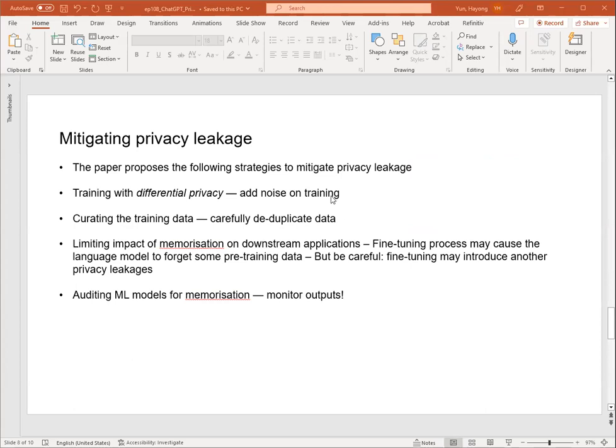So how do we mitigate it? There are a couple of things that were proposed, but not quite perfect. One of them is differential privacy, which adds noise in the training data. But by doing so, you lose accuracy on the training data set. So there is a serious compromise to be considered.